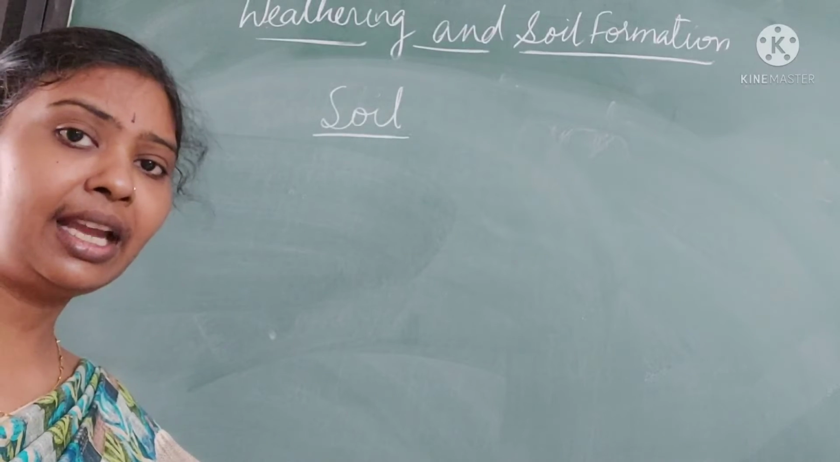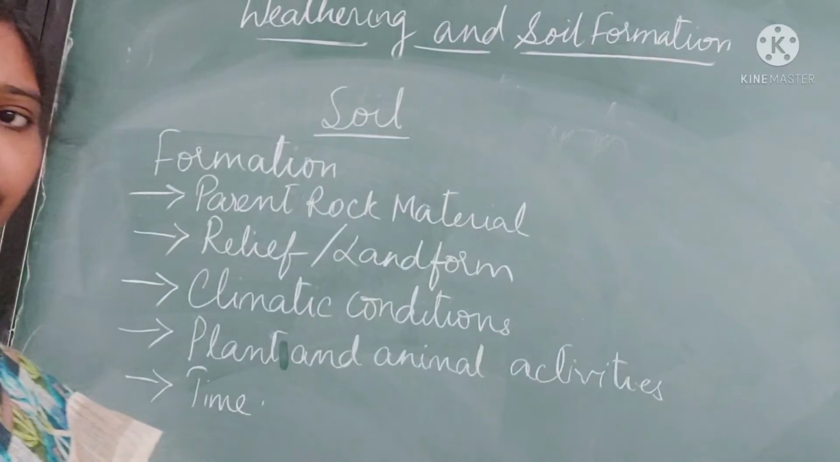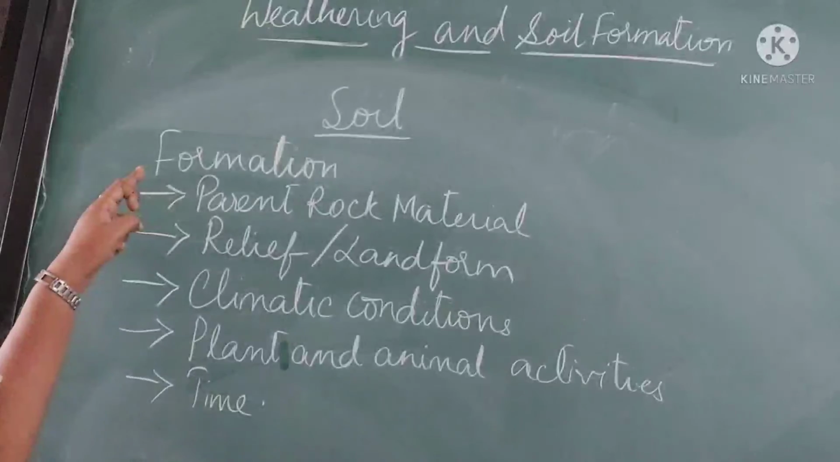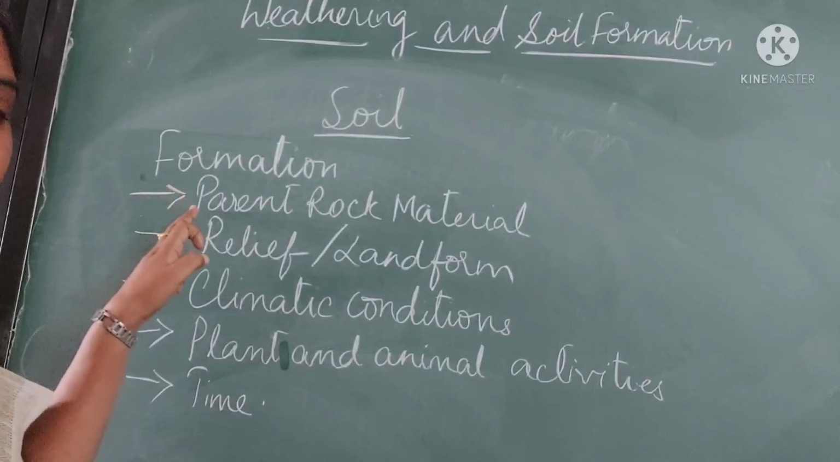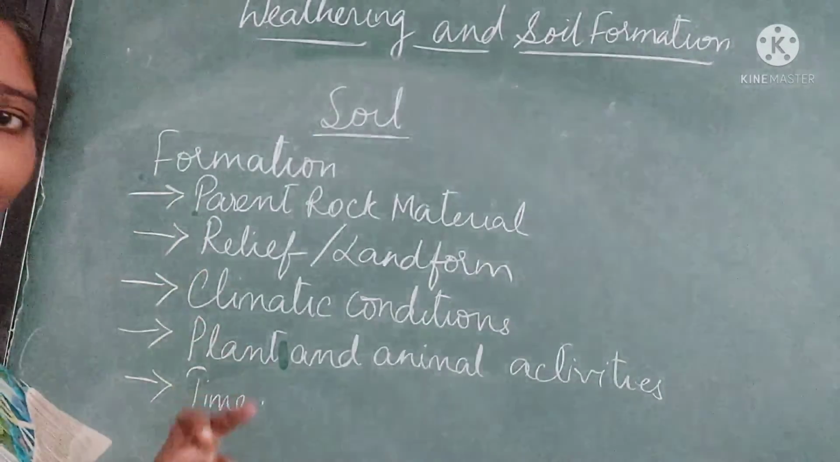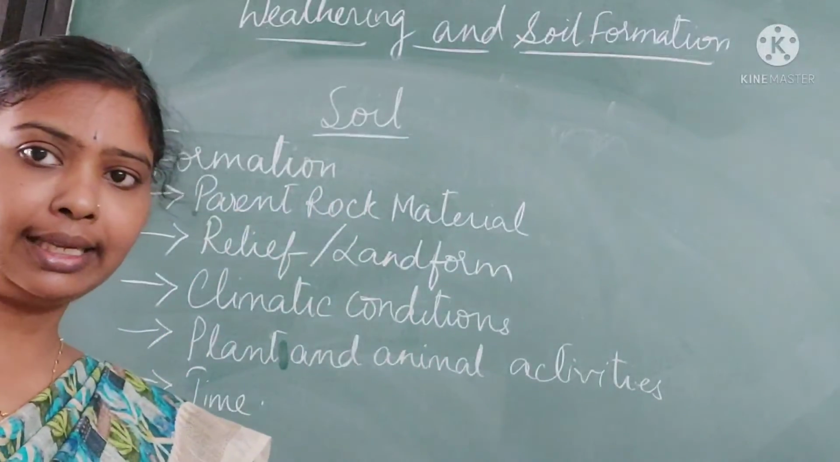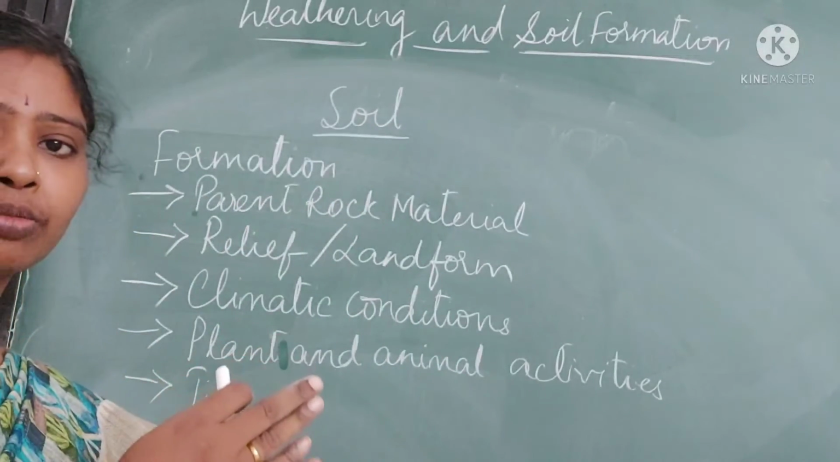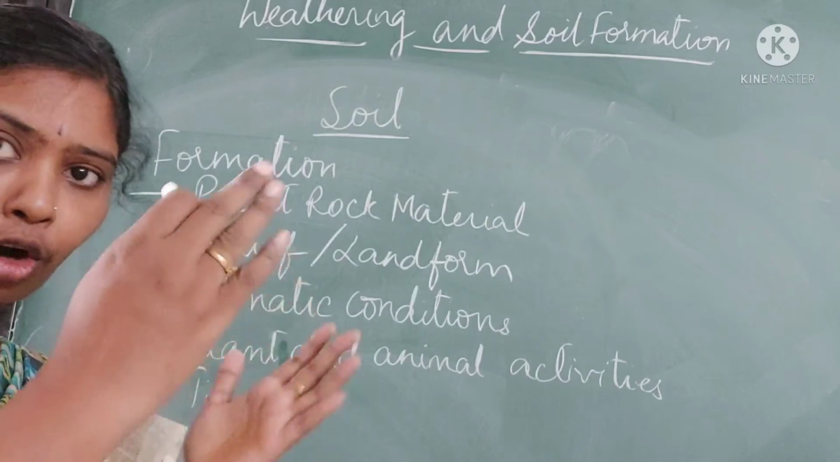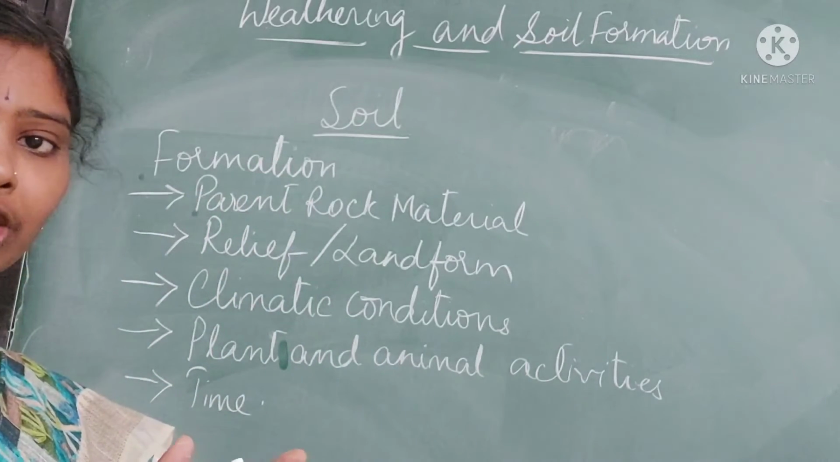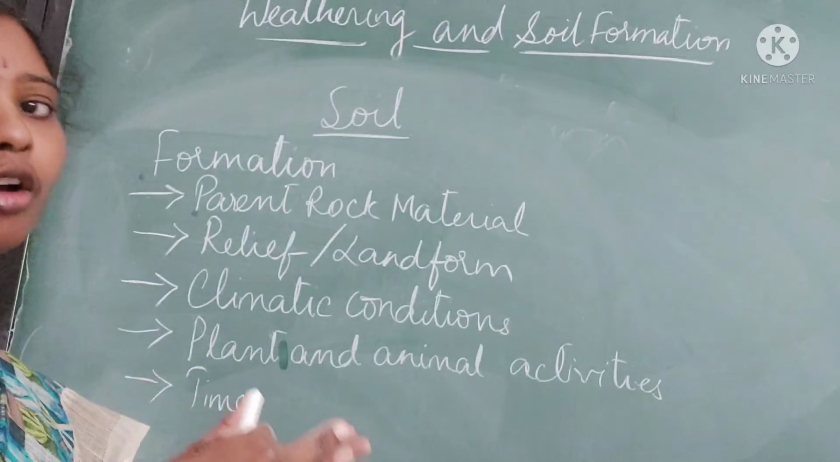Now let's see how soil is being formed. Now let's see the formation of soil. Soil is formed from a parent rock material. A rock is broken into very small pieces, and that is known as a source rock or a parent rock.